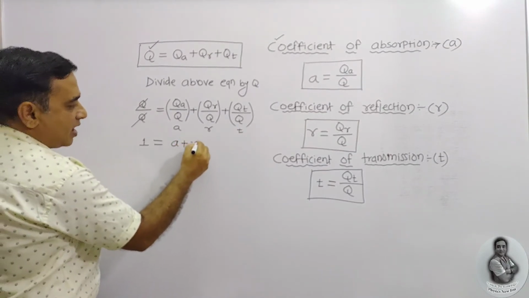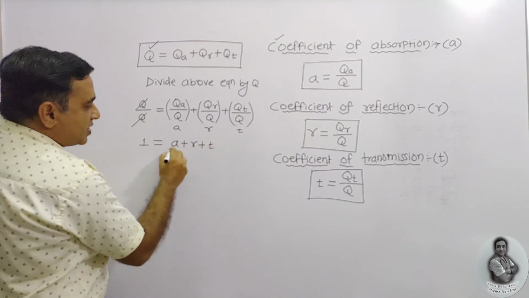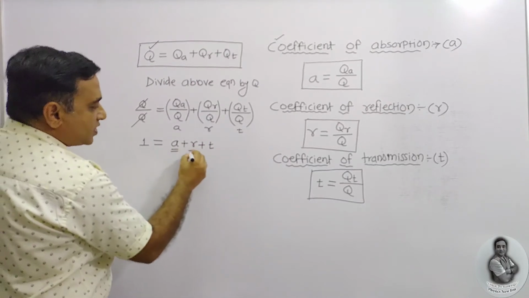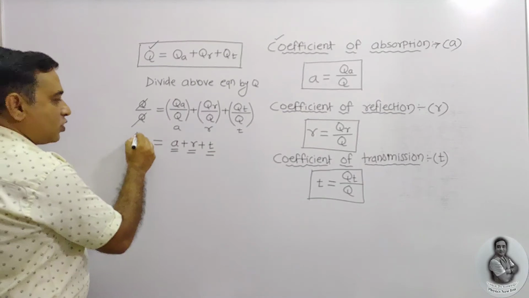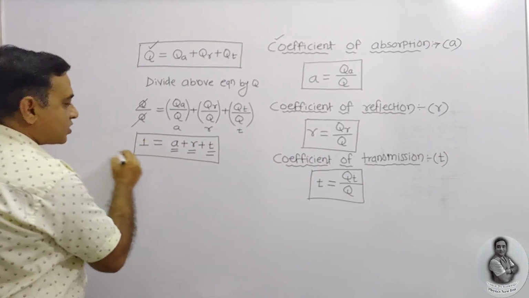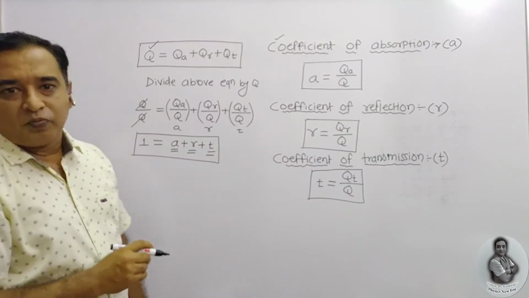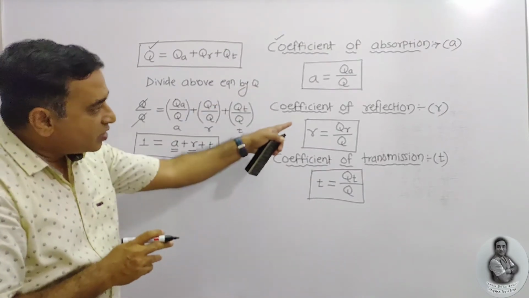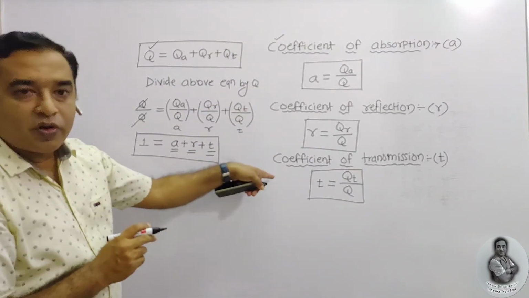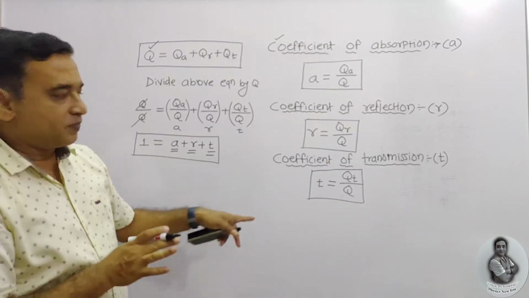A plus R plus T equals 1. That means the coefficient of absorption plus the coefficient of reflection plus the coefficient of transmission is equal to 1. This is the relation between them.